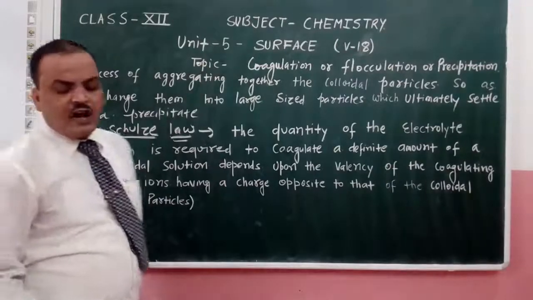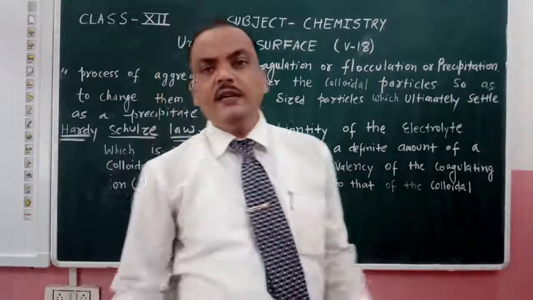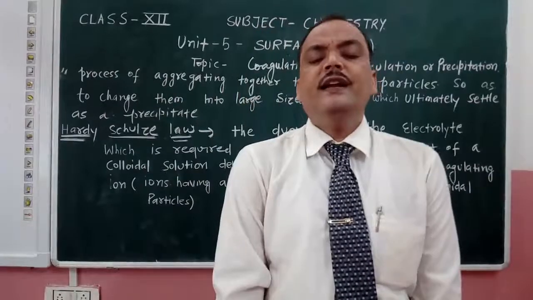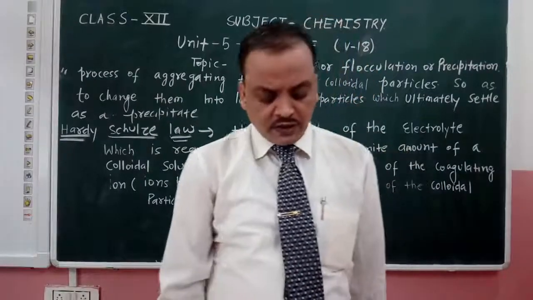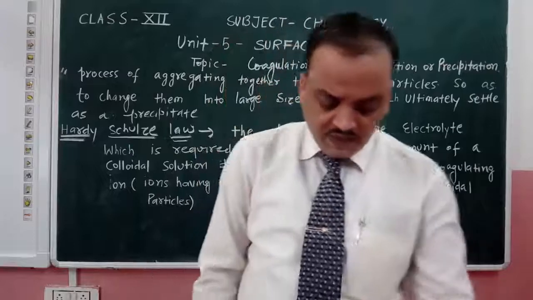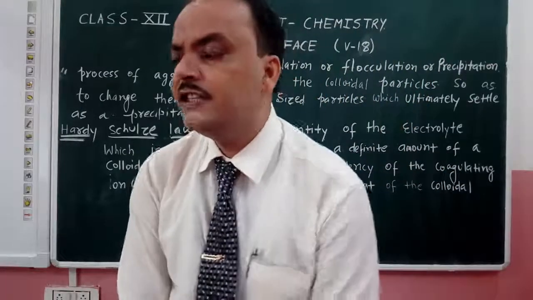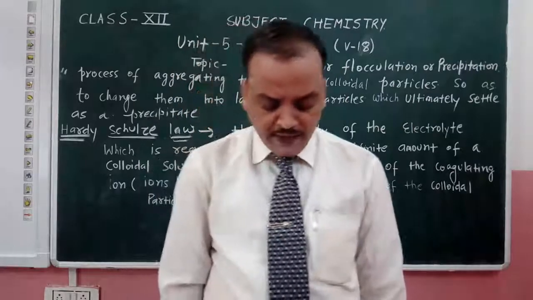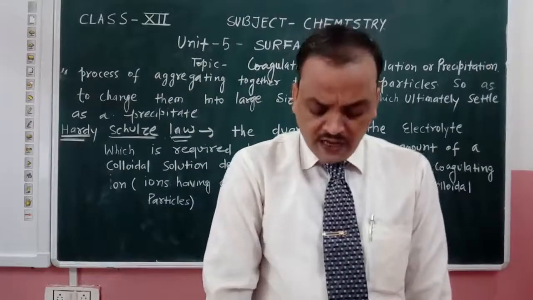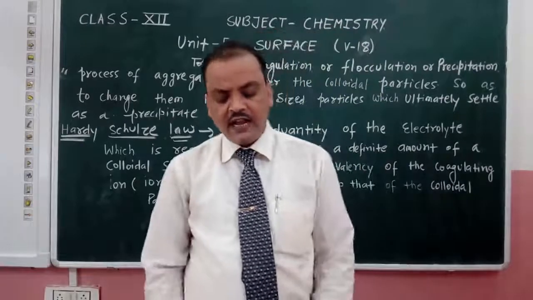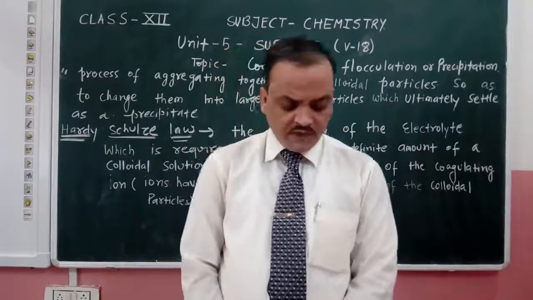It means how much quantity we require for coagulation depends upon the valency of the coagulating ion. This observation was given by Hardy and Schulze and is known as Hardy-Schulze law.